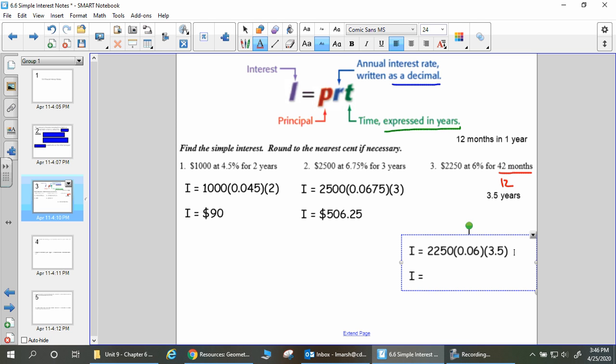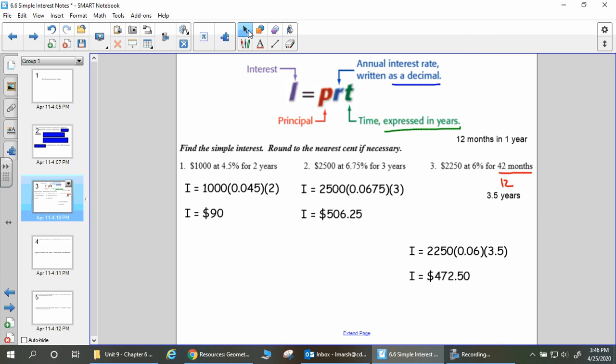So in this case, 2,250 times 0.06 times 3.5, we are looking at $472.50. Again, we're talking money. Make sure all your answers look like money. So for example, the one I just finished, my calculator only said 0.5. Put the 0, right? 50 cents. Make sure we have that accurate.